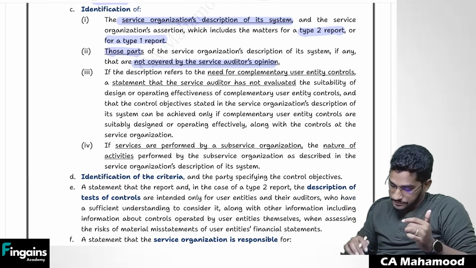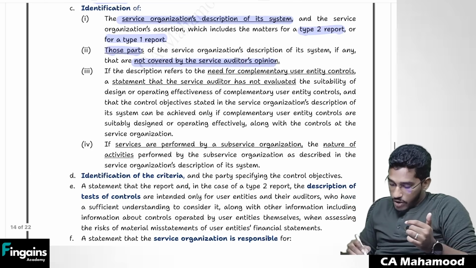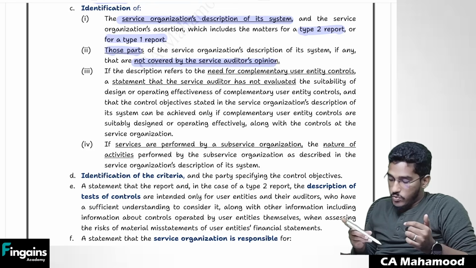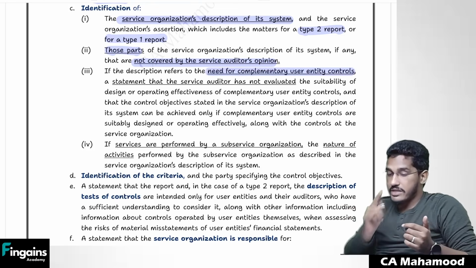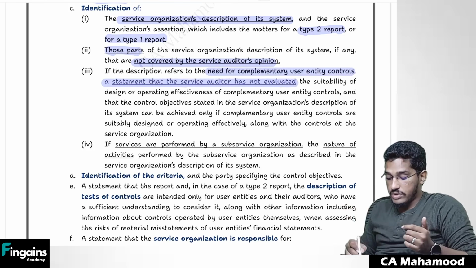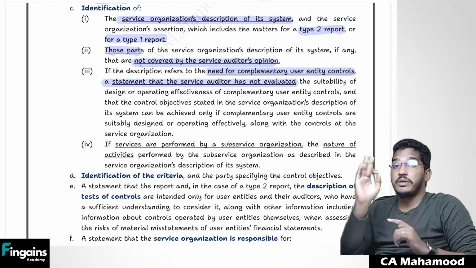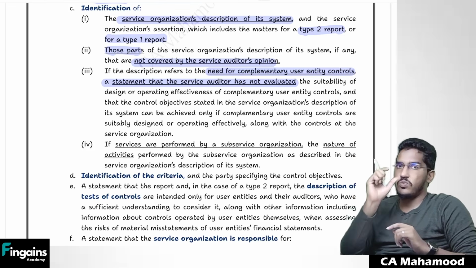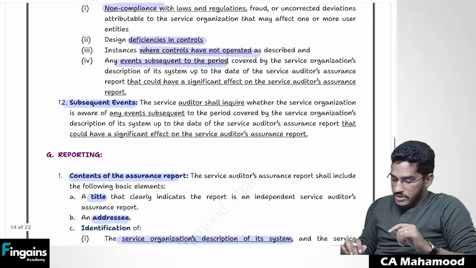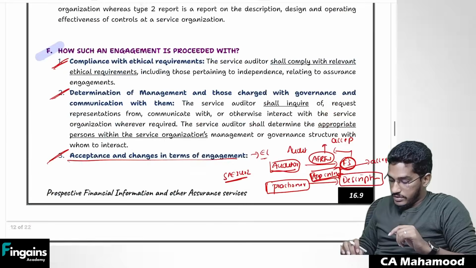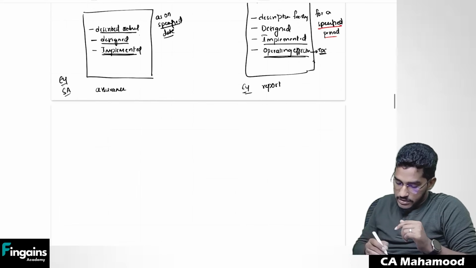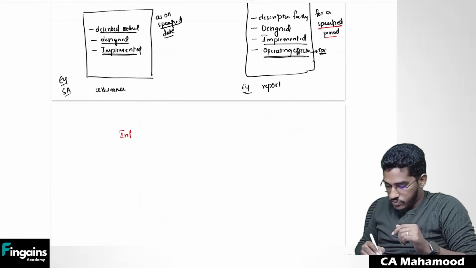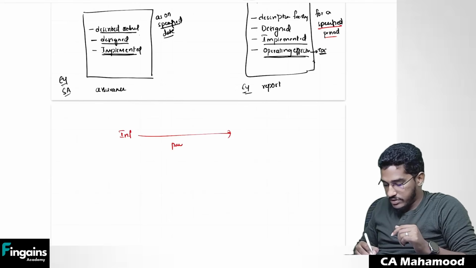Clear? Next. If there are any complementary controls, you need to explain what kind of complementary controls are there at the user entity level and add a clear line that your report does not include verification of complementary controls in the user entity. Now, what are these complementary controls? See, complementary control means, let me give you one example. So in our example, Infosys has outsourced payroll activity to whom?